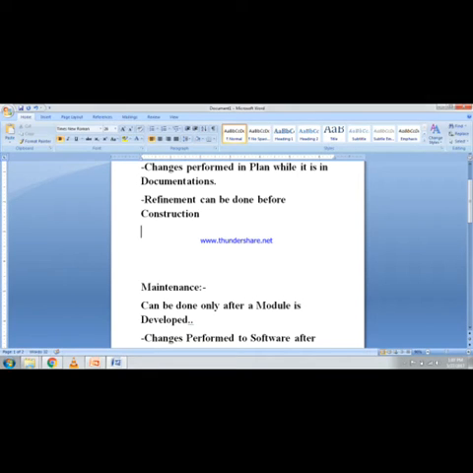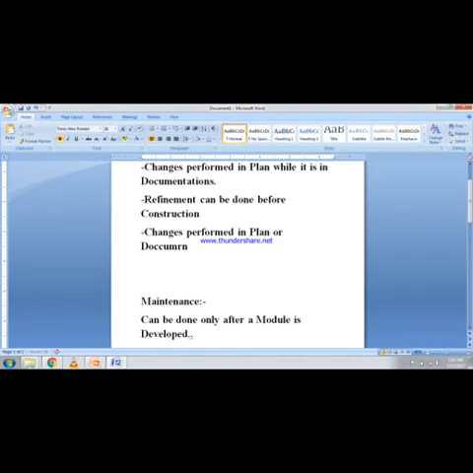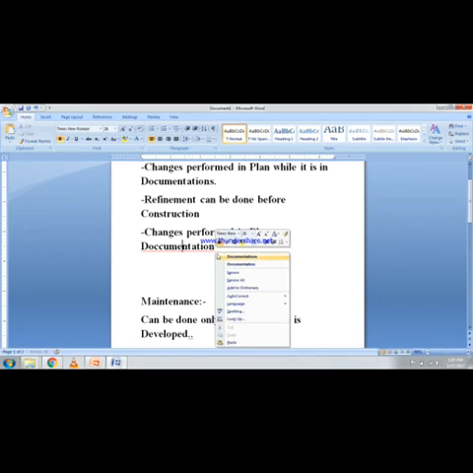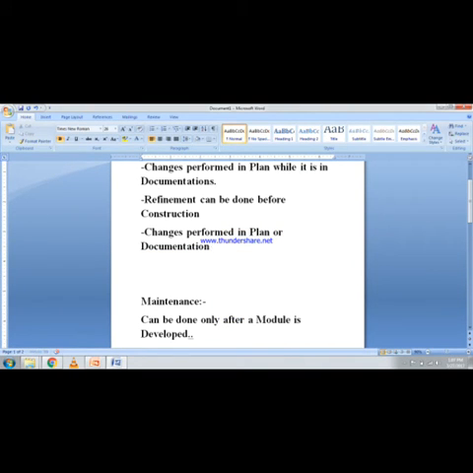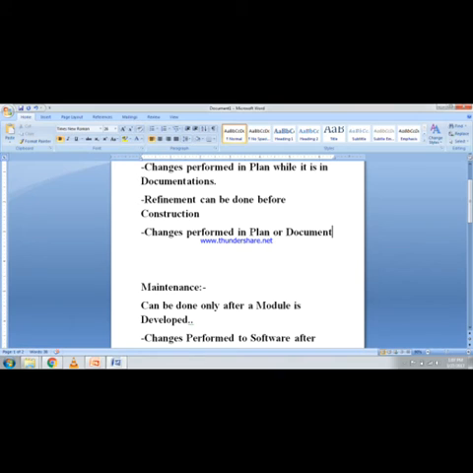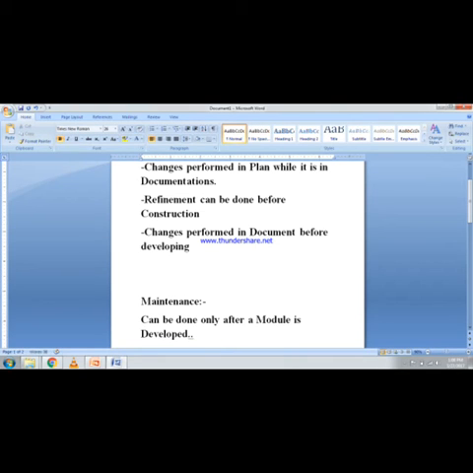In software terminology, the definition of refinement is changes performed in the plan or documentation. The best word is documentation. Changes performed in the document before developing a sprint are called refinement.